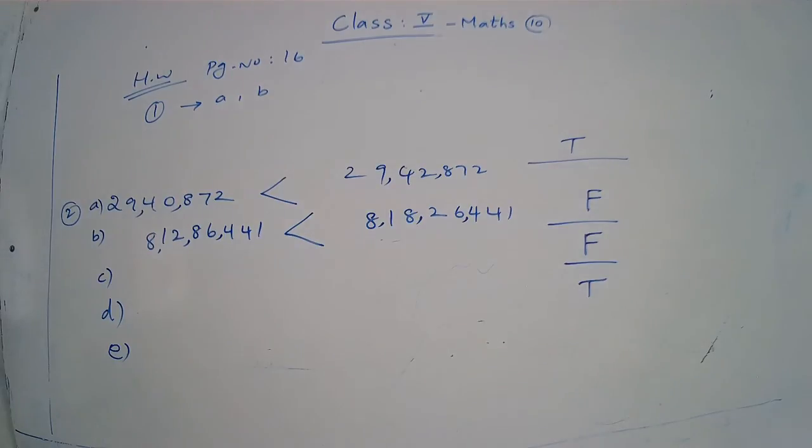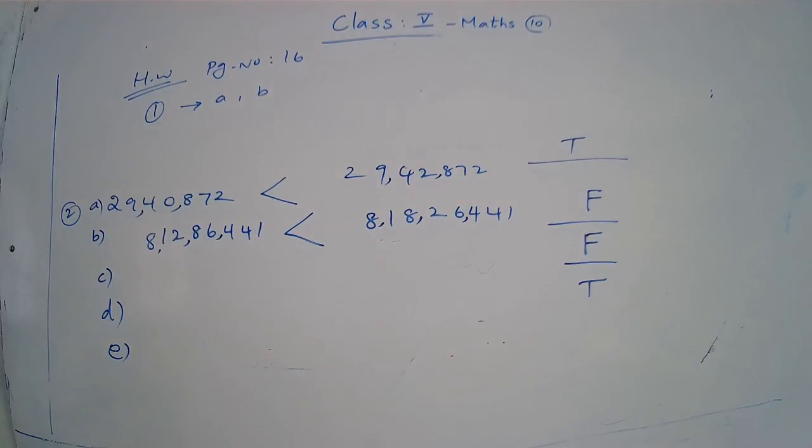Now you come to E part. The expanded form for 5 crore 40 lakh 60,790 is 5 lakh 40,600,790. This is totally wrong. What is the place value of the first digit 5? 5 crore. But in the answer it is given as 5 lakh.